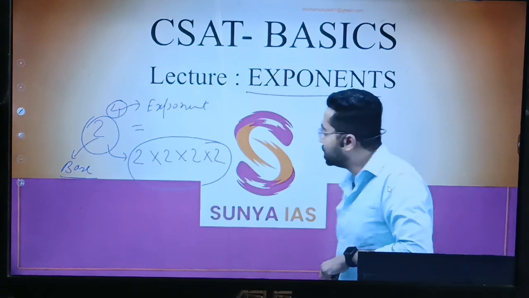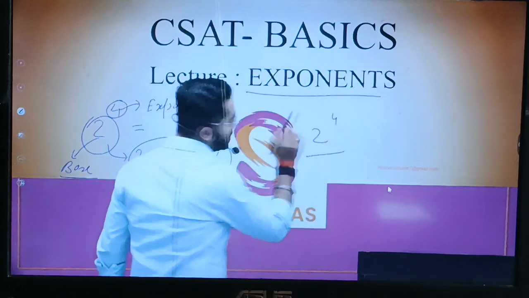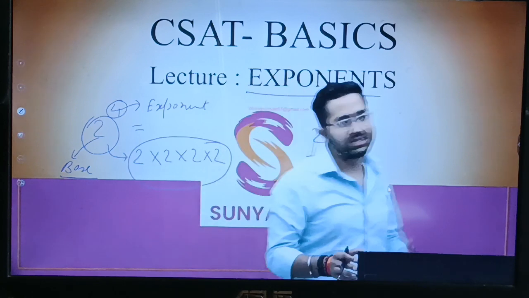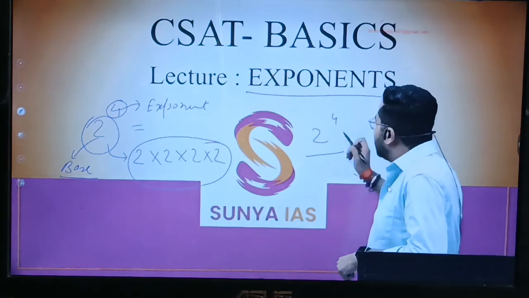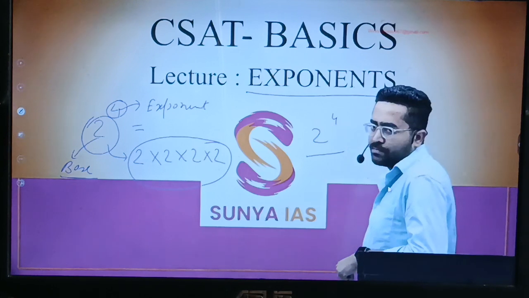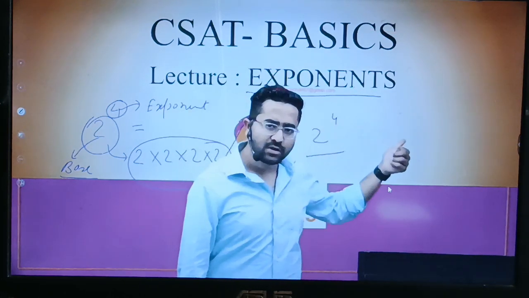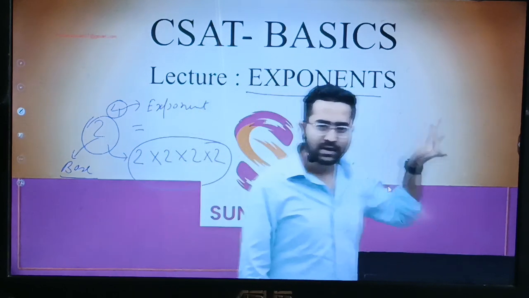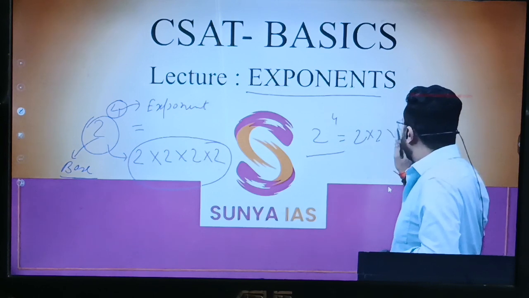And how do we read 2 to the power 4? One way is 2 to the power 4, or 2 raised to the power of 4. So there are two ways of saying it. Simple meaning is 2 is getting multiplied by 2, 4 times.